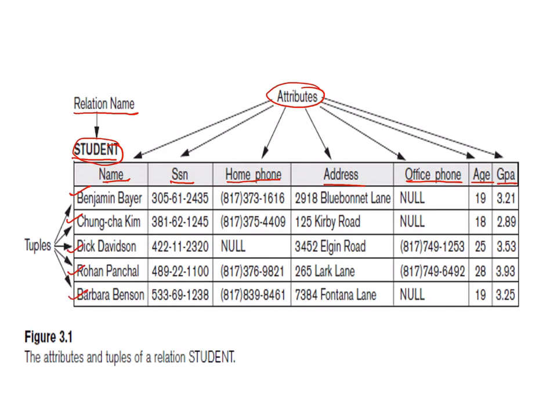So for 5 people I have stored this particular information, that is their name, SSN, home phone number, address, office phone number, age and GPA. These are nothing but tuples. The number of rows will be known as tuples. So I have introduced you to a couple of terminologies here.